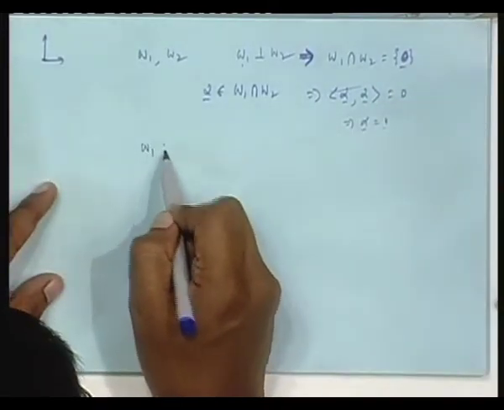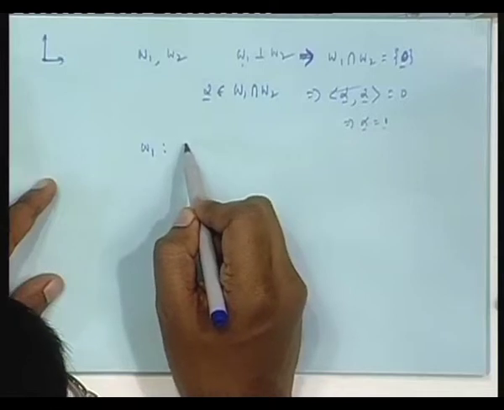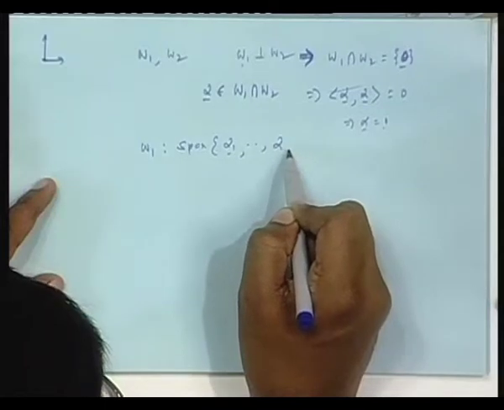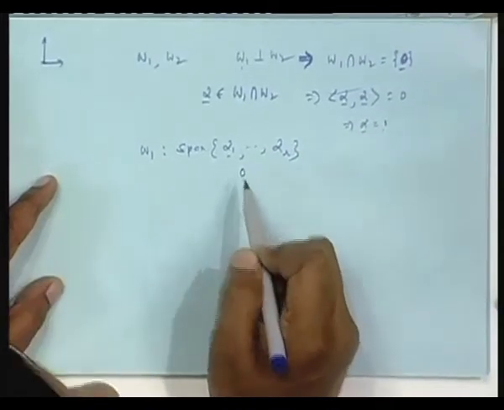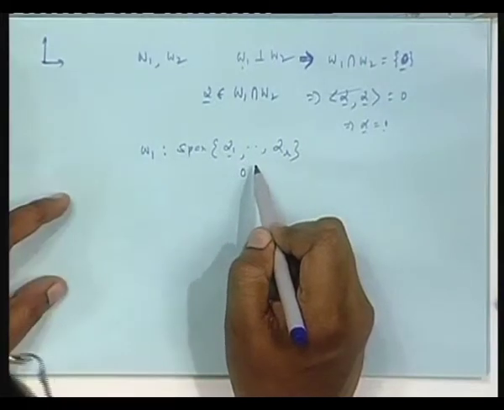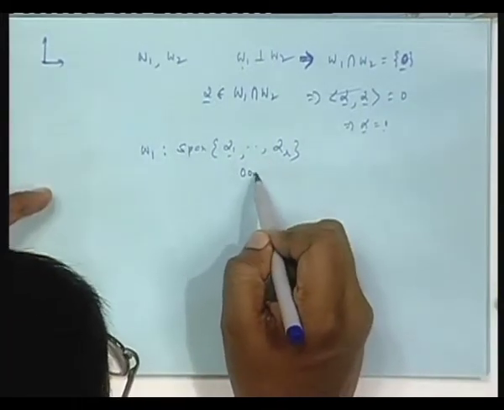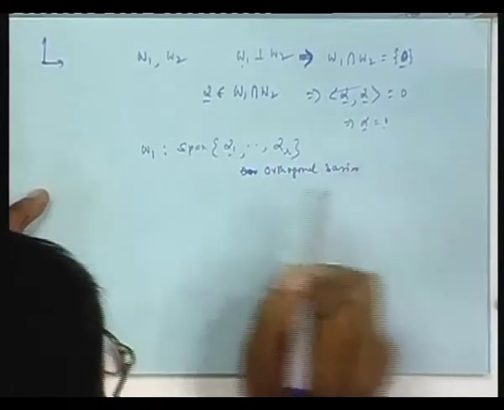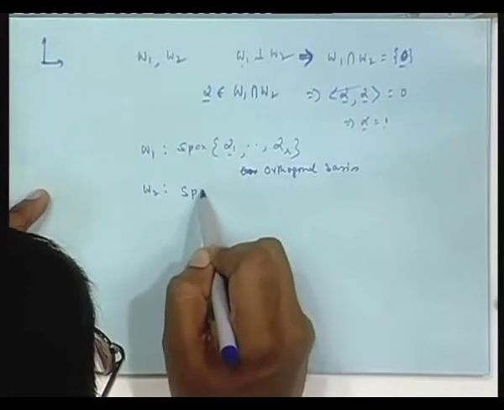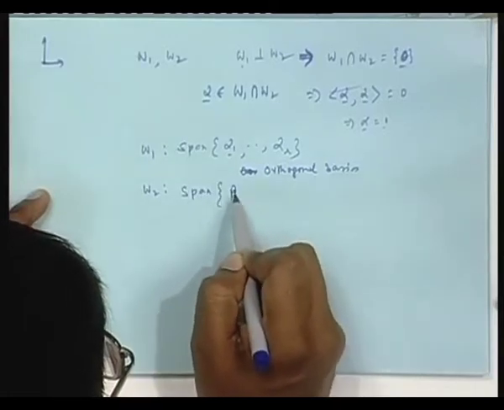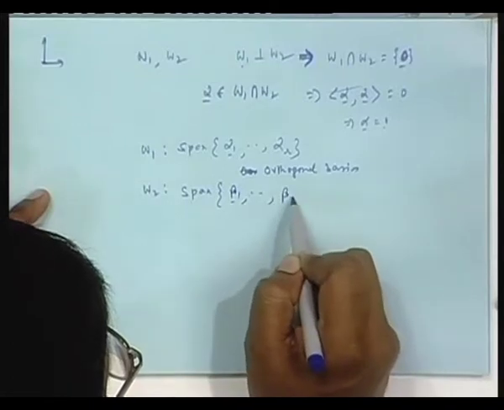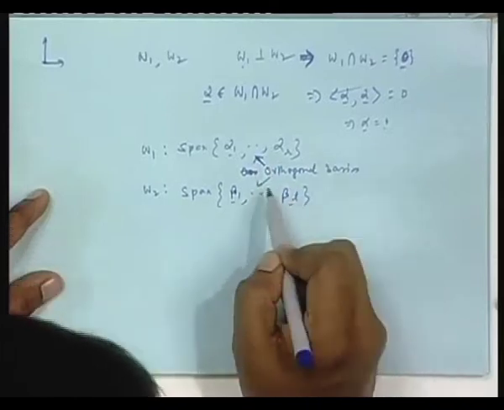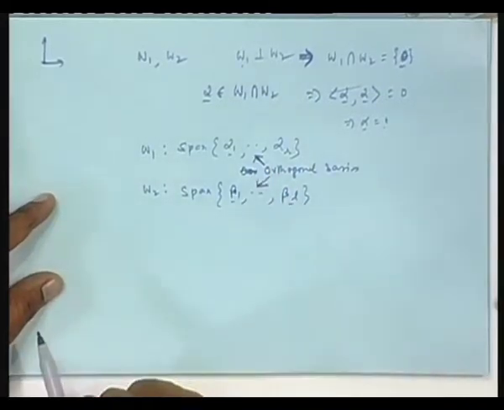Then if you take W1 as, say, the span of, as before, alpha 1 dot dot dot alpha r, but this is given to me now not just any basis, an orthogonal basis, because you have given me an inner product, so why not an orthogonal basis, orthonormal also, but I am taking the general case of orthogonal. Both these are orthogonal bases. I am not writing it twice. This is an orthogonal basis, this is an orthogonal basis.